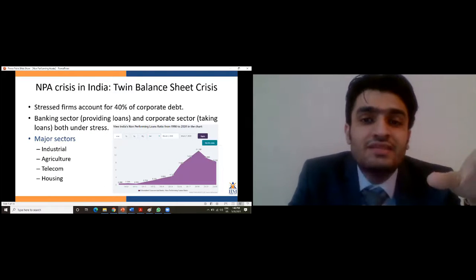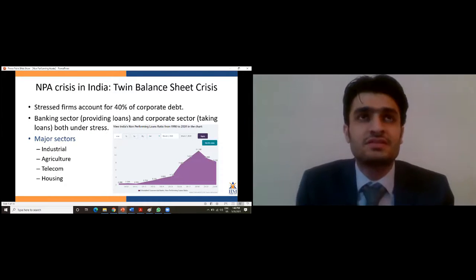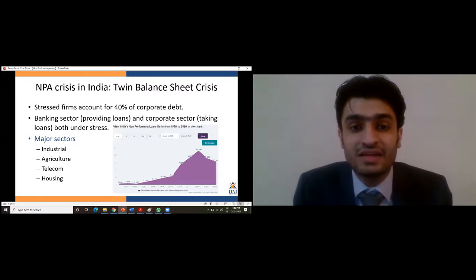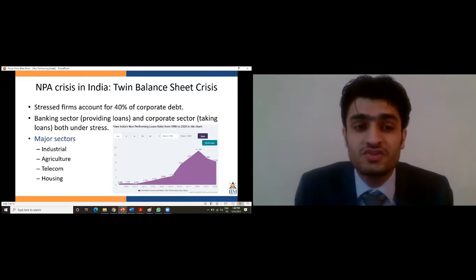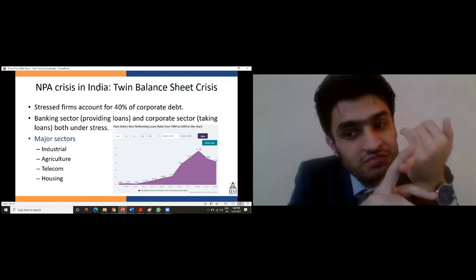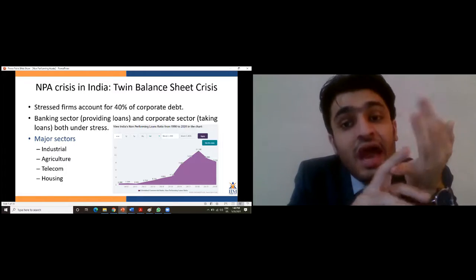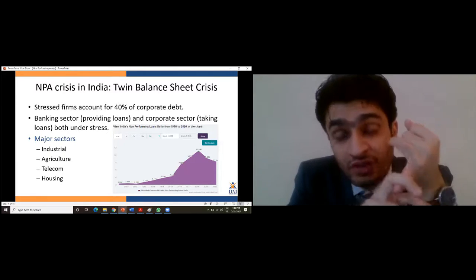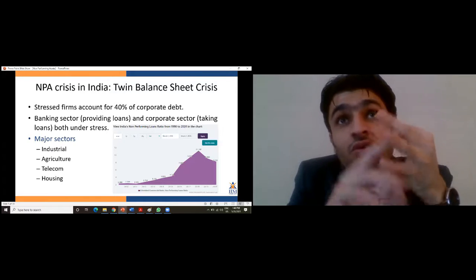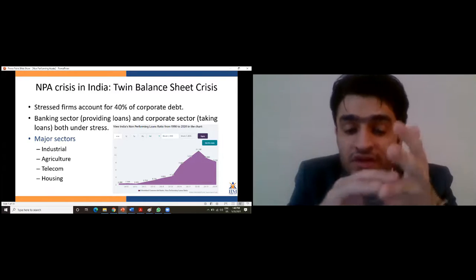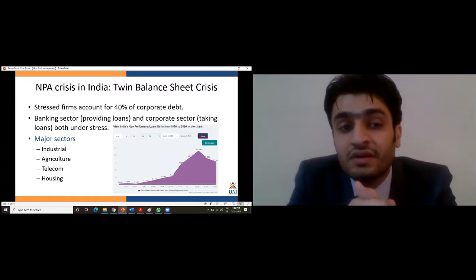Now this NPA crisis led to the twin balance sheet crisis. What that means is that the banking sector, which was providing the loans, and the corporate sector taking the loans, both were under stress. The banking sector because it couldn't recover these NPAs, and the corporate sector because it, first of all, couldn't pay off the debt, then the interest on the debt, and it couldn't see a way out of this issue because there was lack of growth in the country.